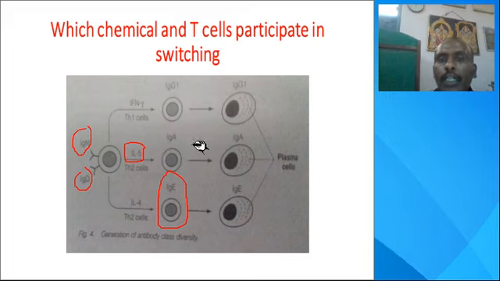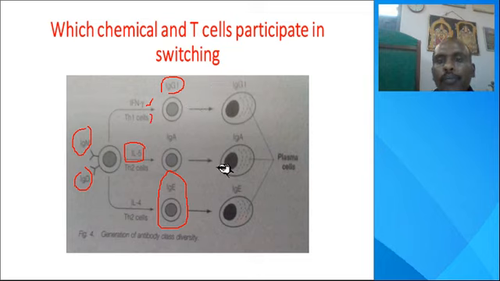In blood, Th1 cells secrete interferon gamma, and with this it is switched to IgG1. These IgG1 in secondary immune response are modified as plasma cells. So when the pathogen is in blood, it is modified as IgG.